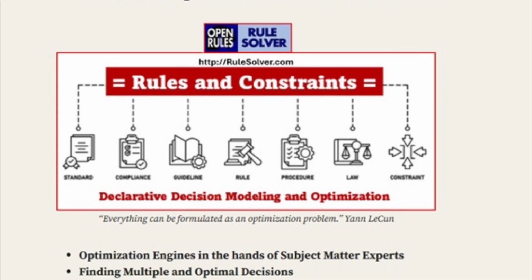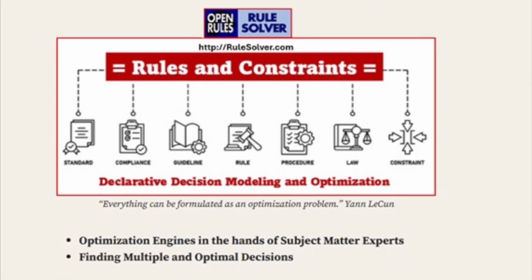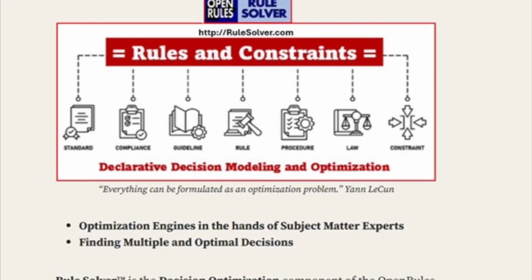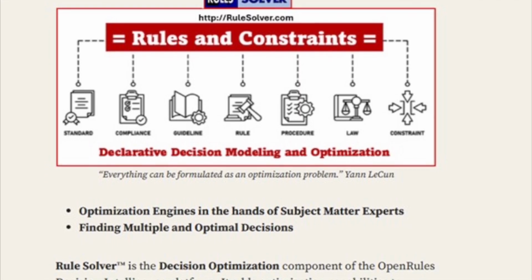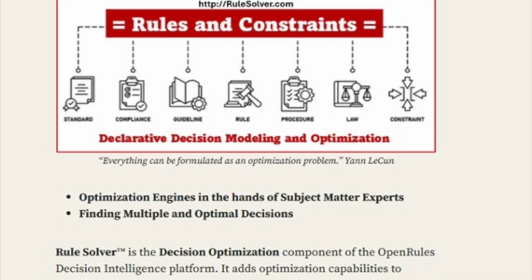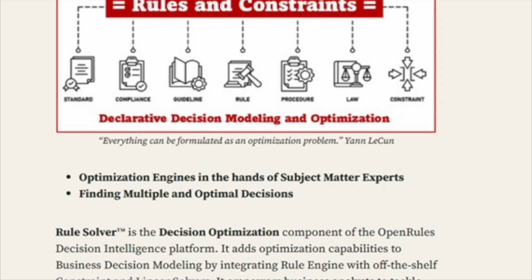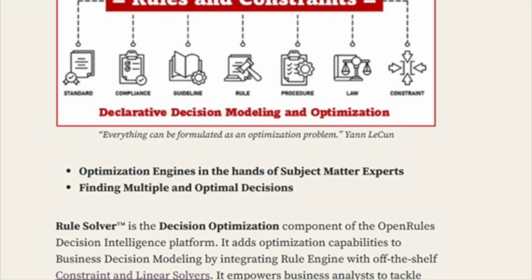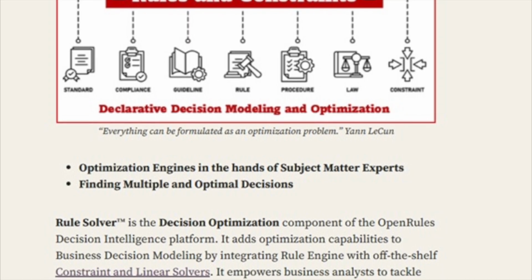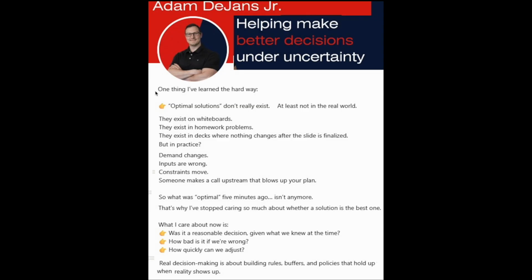However, until recently, as with most traditional optimization tools, OpenRules models had a hard time finding the best decisions when uncertainty was involved. People who rely on these models for everyday operational decisions often point to this as a major drawback in real-world situations. For example, here's how Adam DeJans describes these issues.